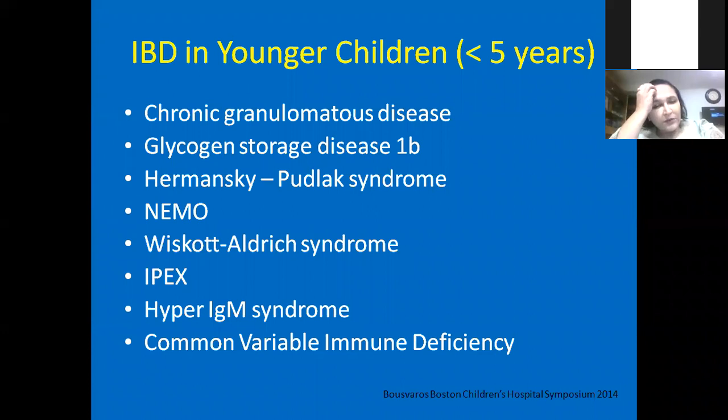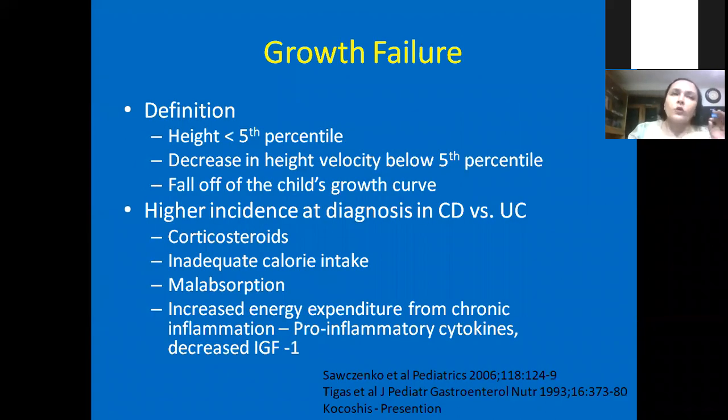NEMO is a diagnosis which has actually been coined by the Great Ormond Street people. Wiskott-Aldrich, IPEX, hyper IgM, and lots of other immunodeficiencies also. All these, autoimmune lymphoproliferative disorder, may present with early onset IBD. Growth failure: always think about somebody who is presenting with some amount of chronic diarrhea or abdominal pain and who is not growing. Please never forget to exclude this, because it's better to exclude from the very beginning than delaying, because once we delay, sometimes treatment becomes very, very difficult.